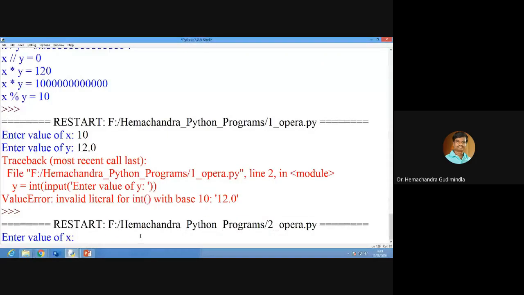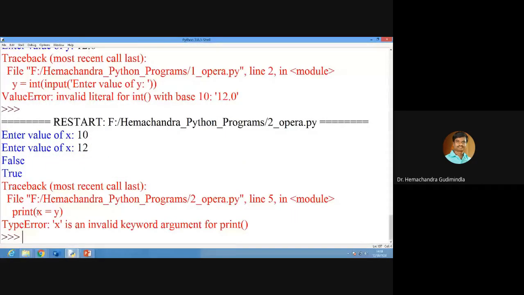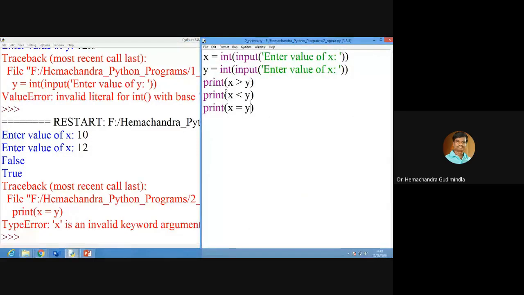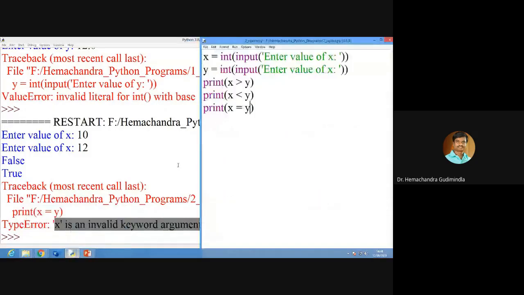Enter value of x. Yes, I'm entering the value of 10, and 10 for y, sorry. See here, the first two commands are executed. It is showing what type of error it is: x is an invalid keyword argument for print. Why is the error coming here?